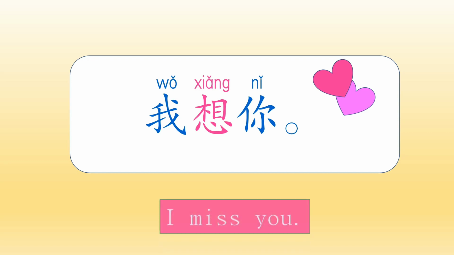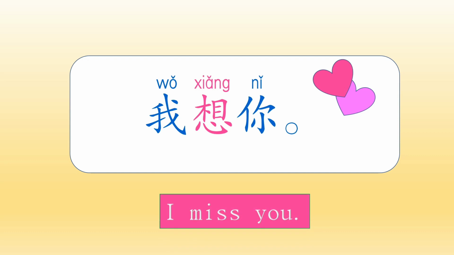I'd like to point out that in this simple sentence, though there are only 3 words, if you notice closely, these 3 words have the same tone, which is third tone, right? 我 is third tone, 想 is third tone, and 你 is also third tone. So when there are 3 third tones coming together like this, the words in front should be pronounced as the second tone. Like in here, the words 我 and 想 should be read as second tone.